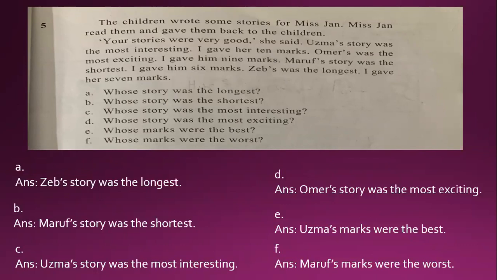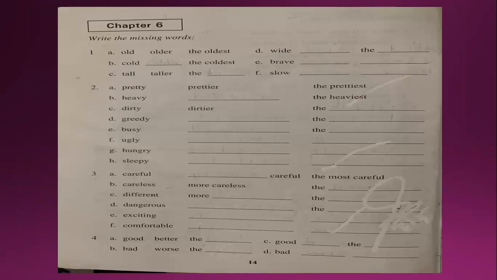This is your classwork. You have to write this in your notebooks by mentioning chapter number, then exercise number 5, then write the question and then the answer. This is our chapter number 6. Now we have from the workbook page 14, chapter 6. They want to ask you about the degrees of adjective. You have to do it on your own.